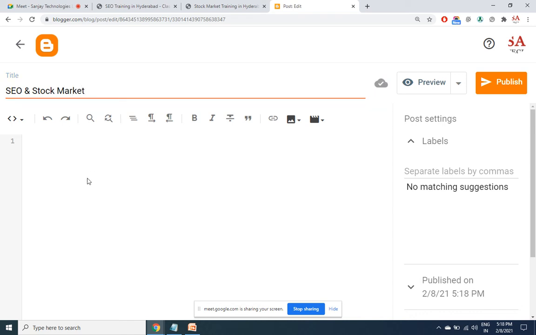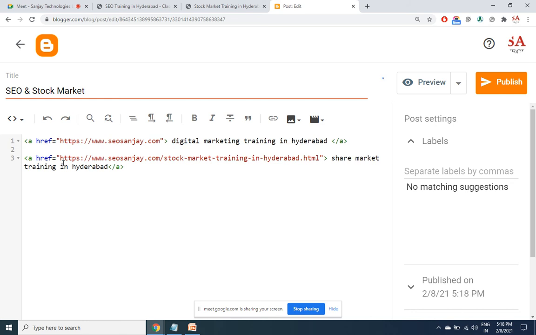Some posts relevant to SEO and stock market, and because it is HTML code, I am placing the backlink code here in the HTML section.